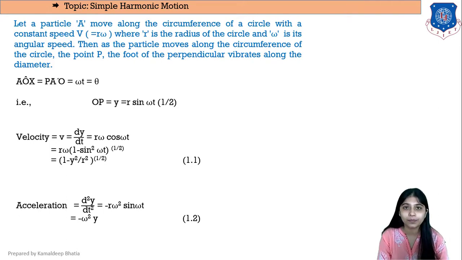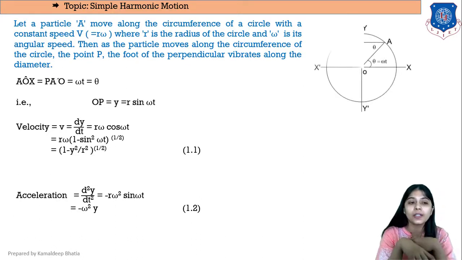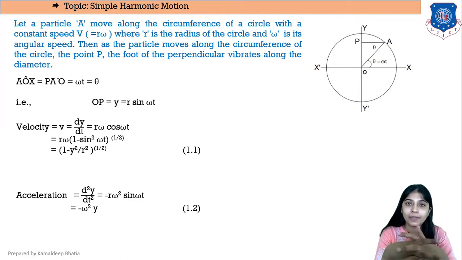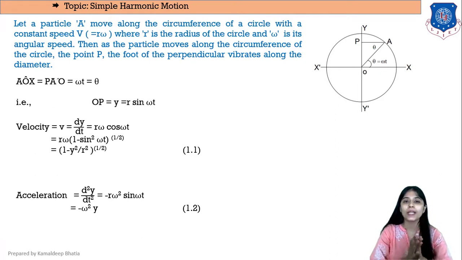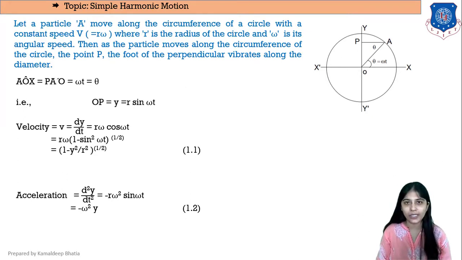So as the particle moves along the circumference of the circle, the point P, the foot of the perpendicular, vibrates along the diameter. Since the motion of A is uniform, the motion of P is periodic. So the distance OP from the center of the circle will be the displacement. And if we say the particle is moving from X to A, point A, in time t, then we can say that angle AOX is equal to angle PAO is equal to omega t, which is equal to theta.